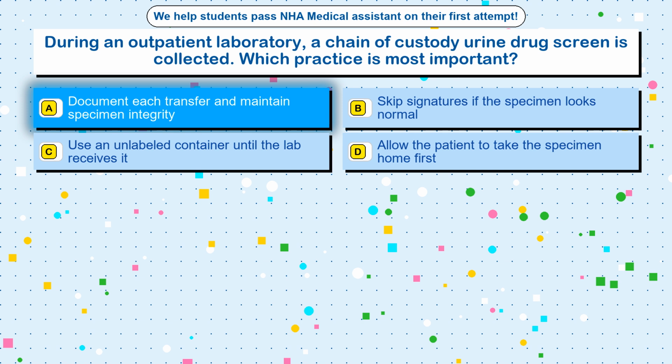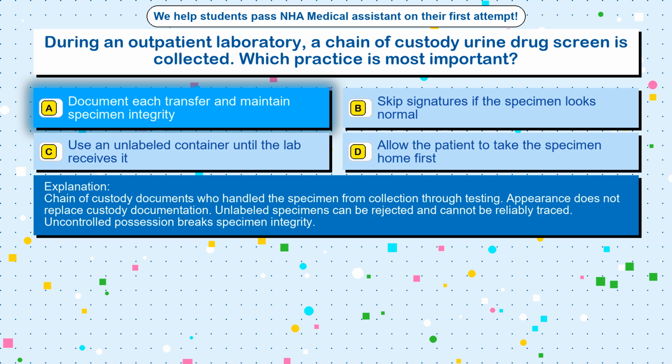The correct answer is option A, document each transfer and maintain specimen integrity. Chain of custody documents who handled the specimen from collection through testing. Appearance does not replace custody documentation. Unlabeled specimens can be rejected and cannot be reliably traced. Uncontrolled possession breaks specimen integrity.